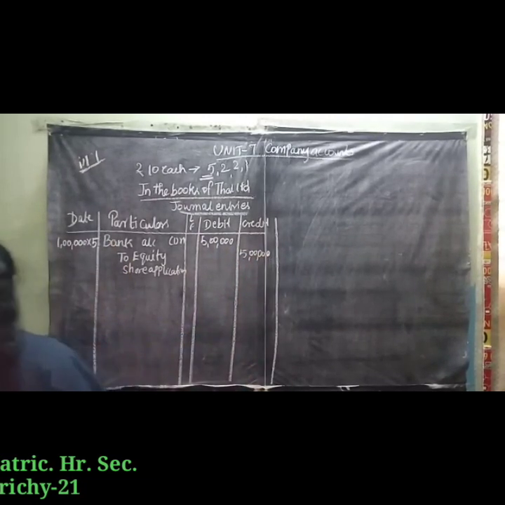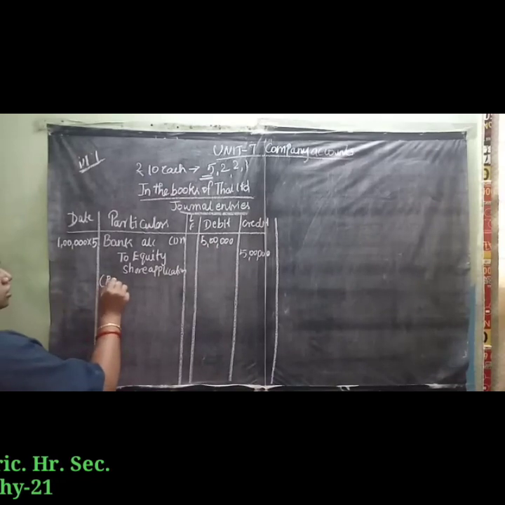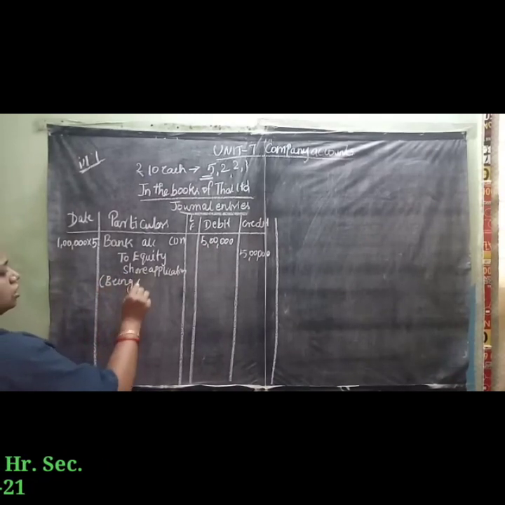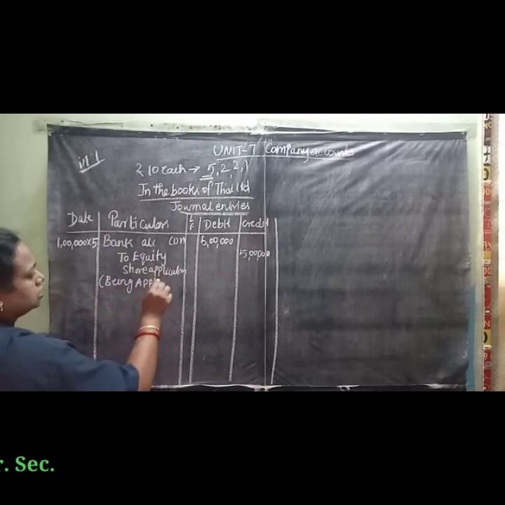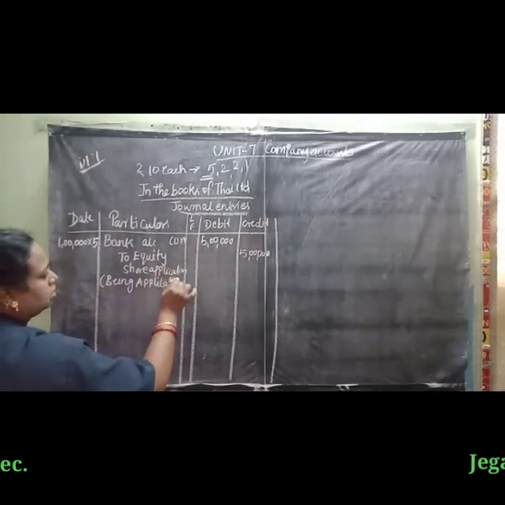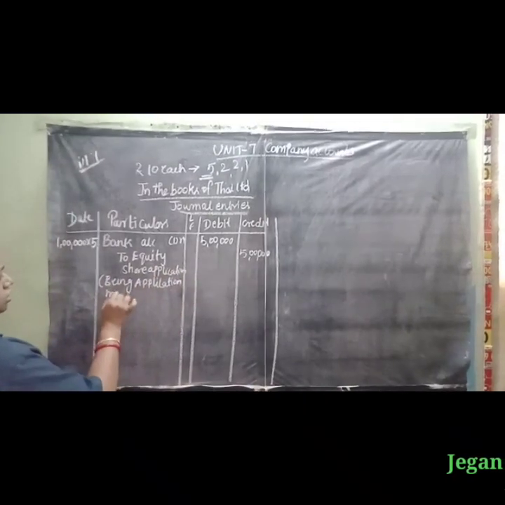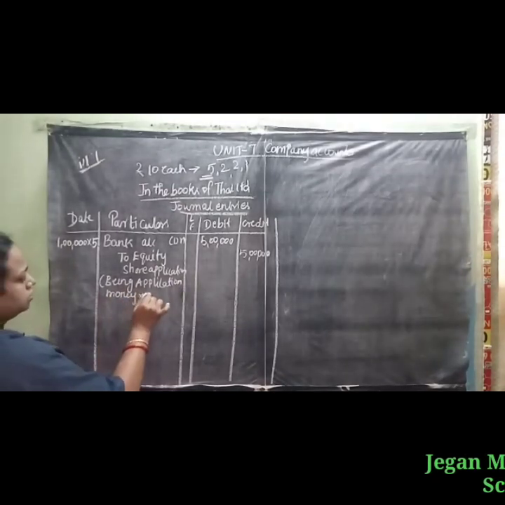Narration: being application money received.